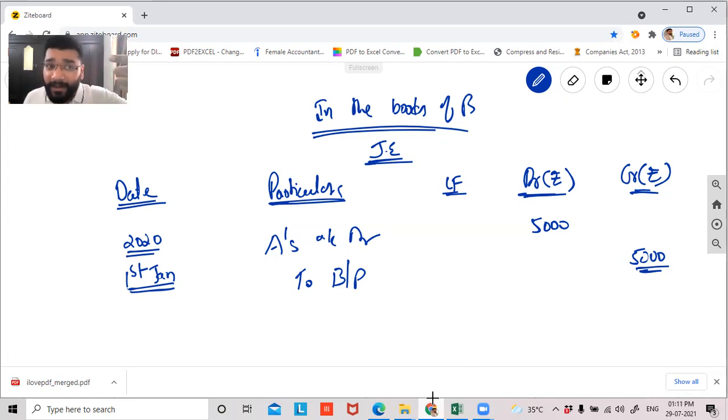Then you reverse the creditor A and do bills payable. That is the same entry. There's no need to by-heart, guys. Here the perspective is different.